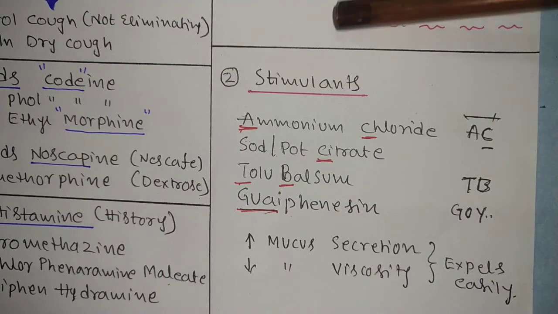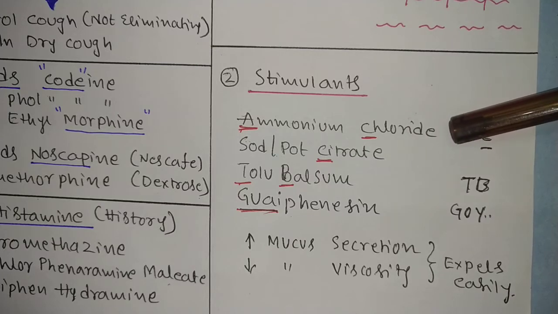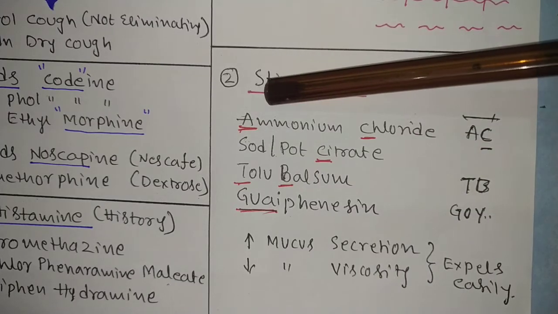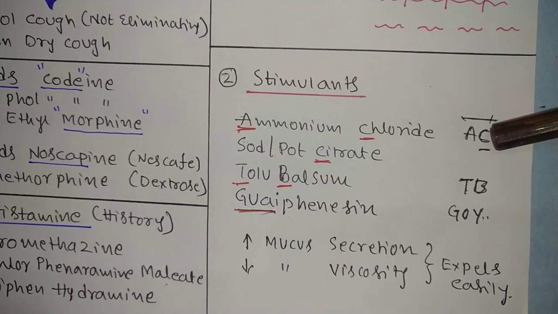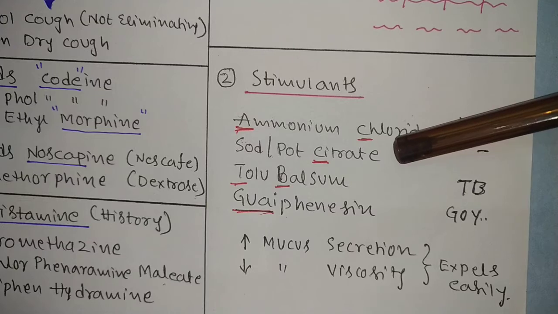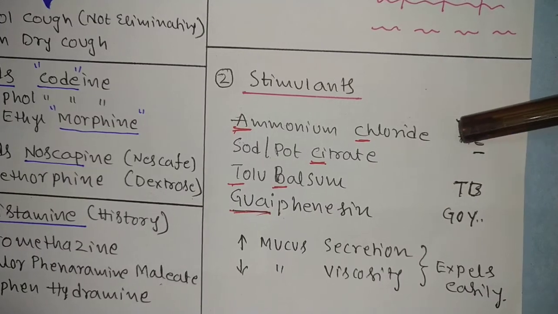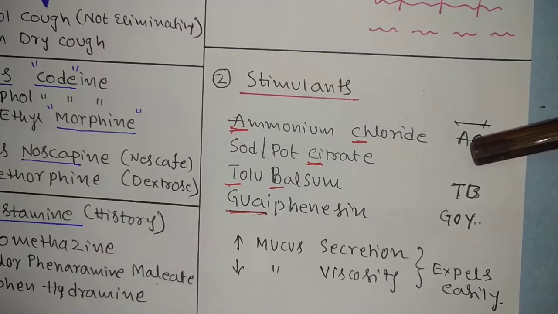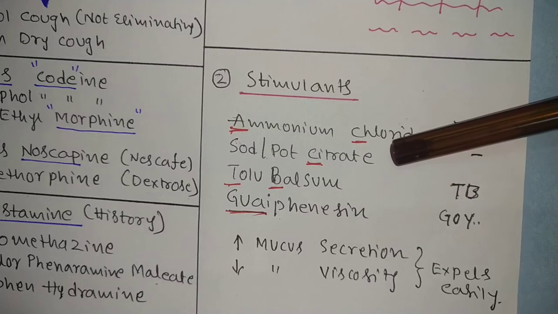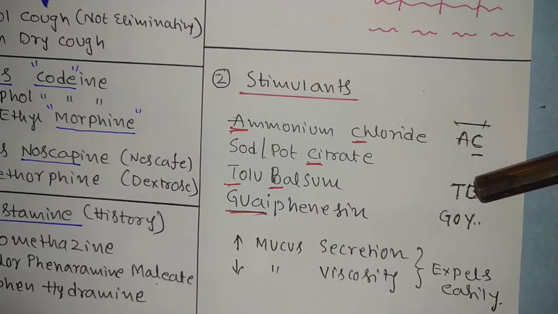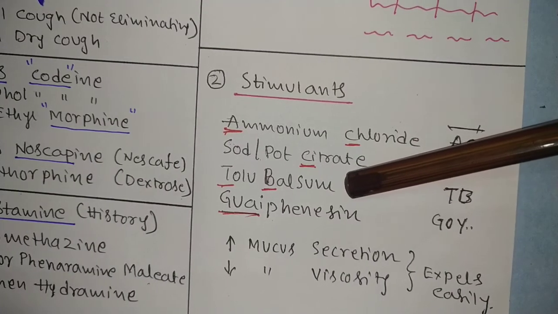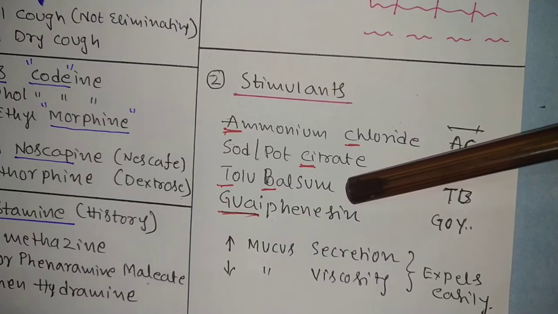Here, ammonium chloride is a very popular drug. You can find it in cough syrups, ammonium chloride on the label of cough syrups. Sodium potassium citrate. Ammonium chloride, I made AC. And sodium potassium citrate, see here citrate, the same common code for both: sodium or potassium, any salt, all the citrates. And TB I gave the shortcut name tolu balsam. It is also a stimulant. It increases the mucus and decreases the viscosity.